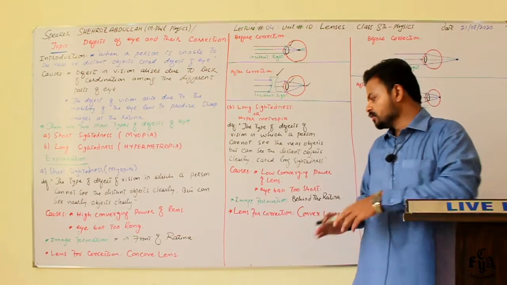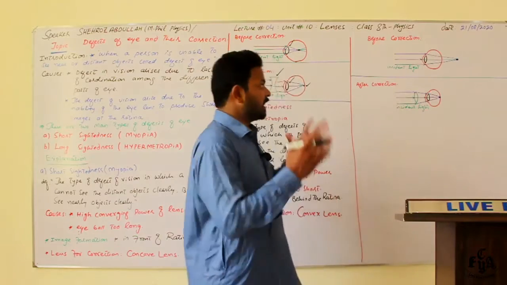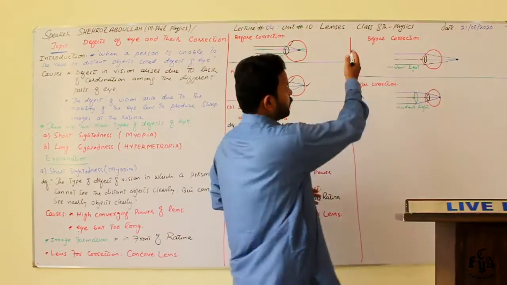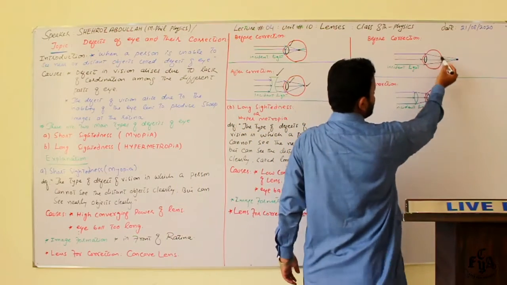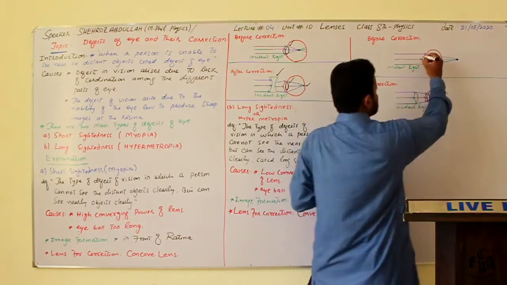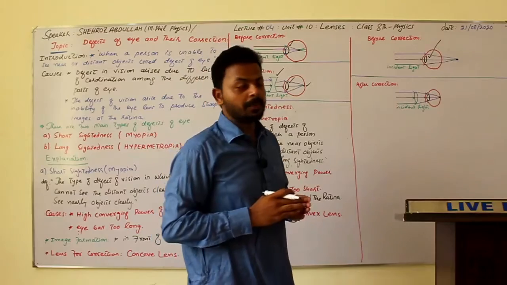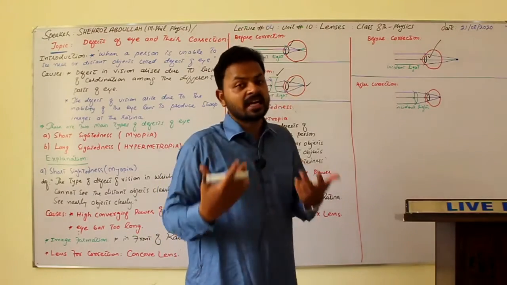For correction we use what? For correction we use a convex lens. What is happening over here? Let me discuss it with a diagram. Look, before correction what was happening? This was the eye, this was the lens, incident rays were coming, and this lens inside the eye, having low converging power, cannot converge the rays exactly on the retina.